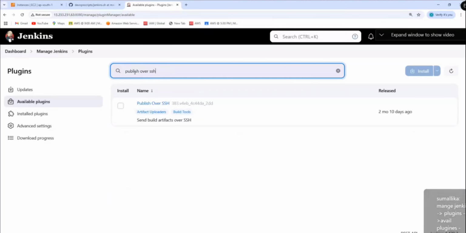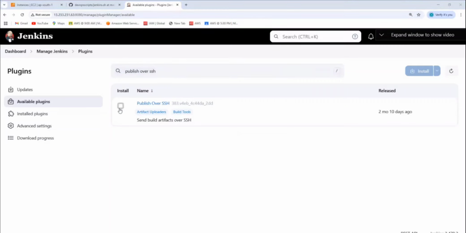How do we know? Google it. If you have done the task before, you know which plugin to install. Otherwise, you need to search on Google for the requirement, which plugin needs to be installed. What is the requirement? Transferring files from one machine to another machine using SSH. For that, if you search, you will get Publish over SSH.